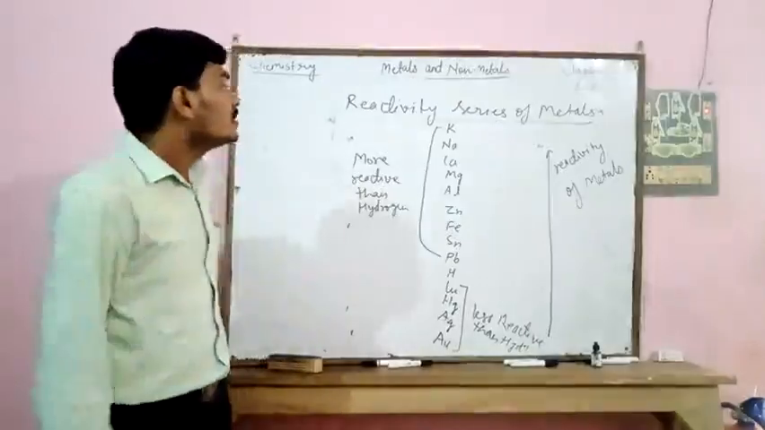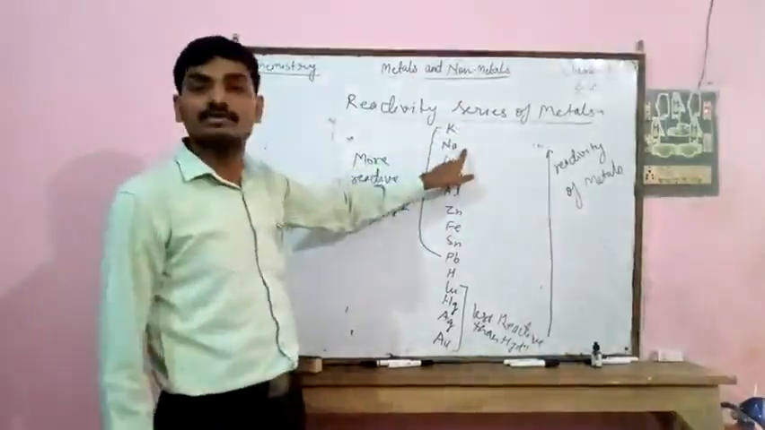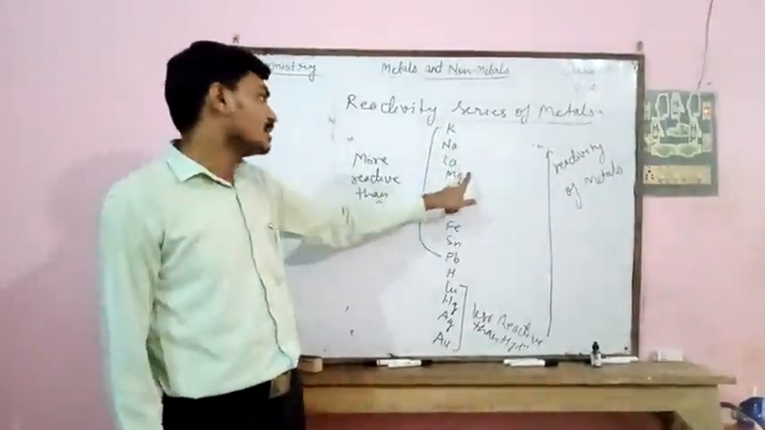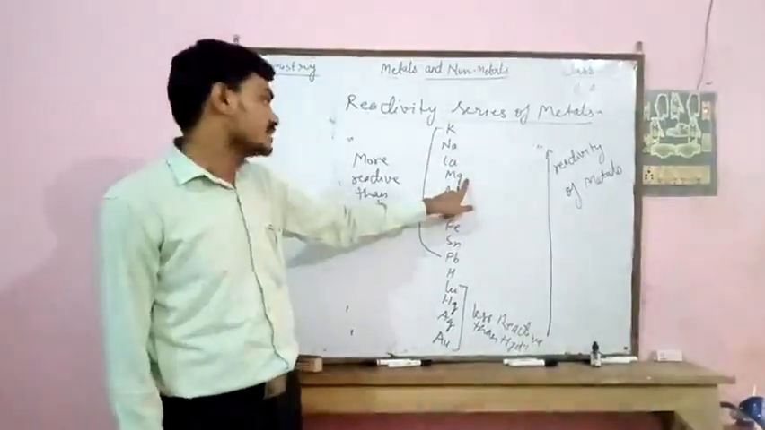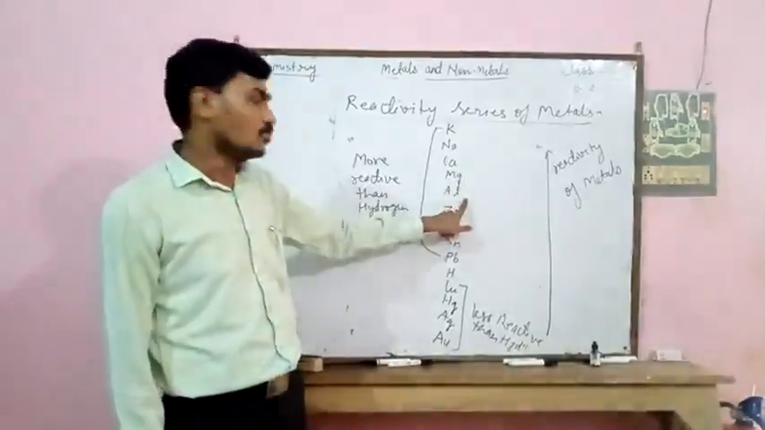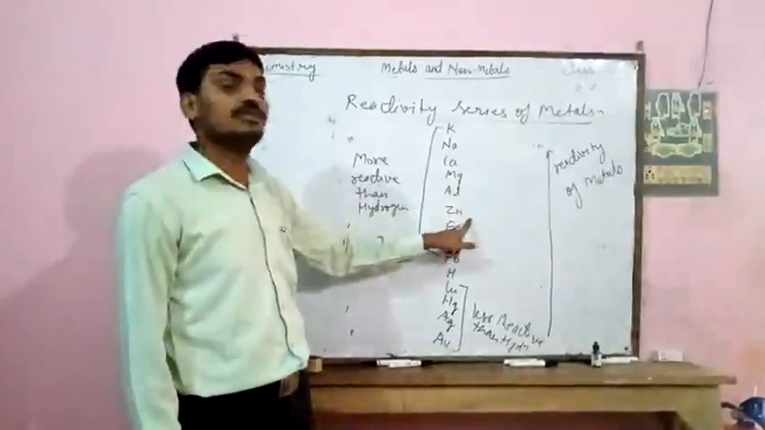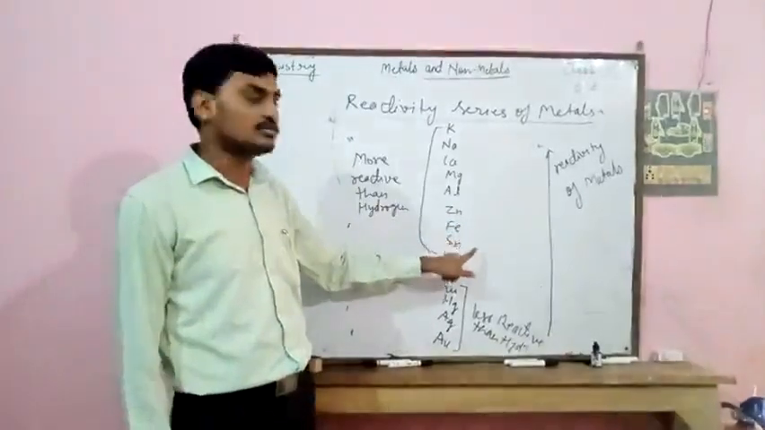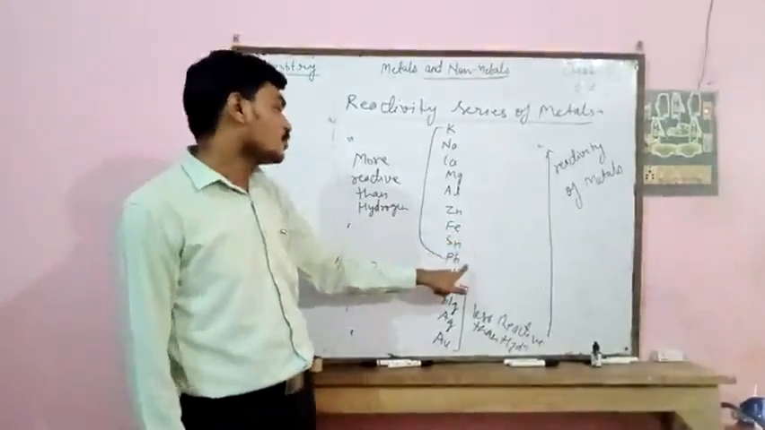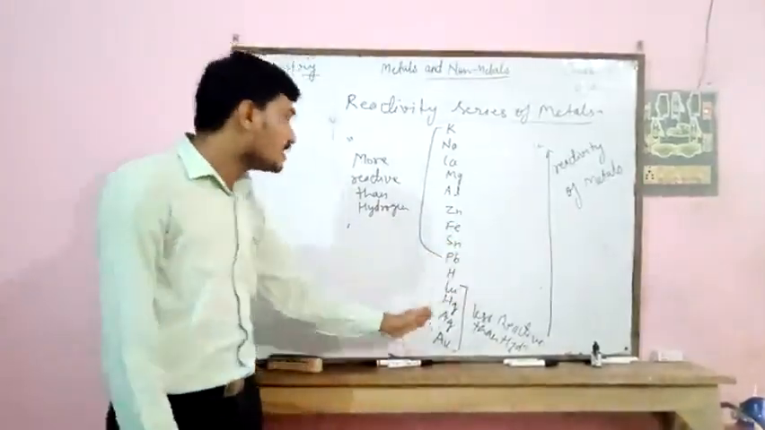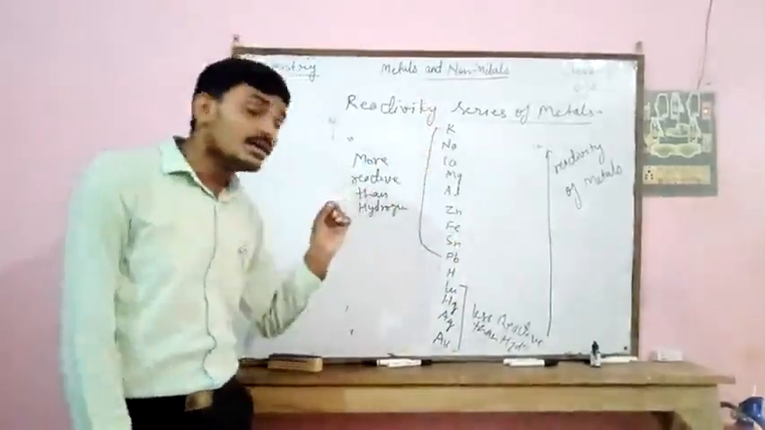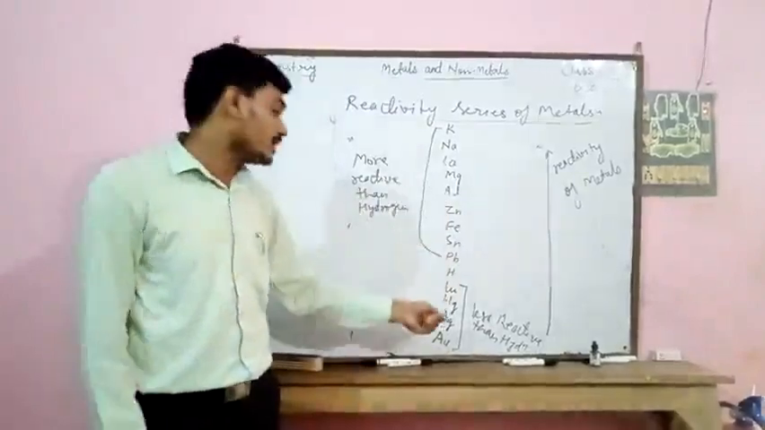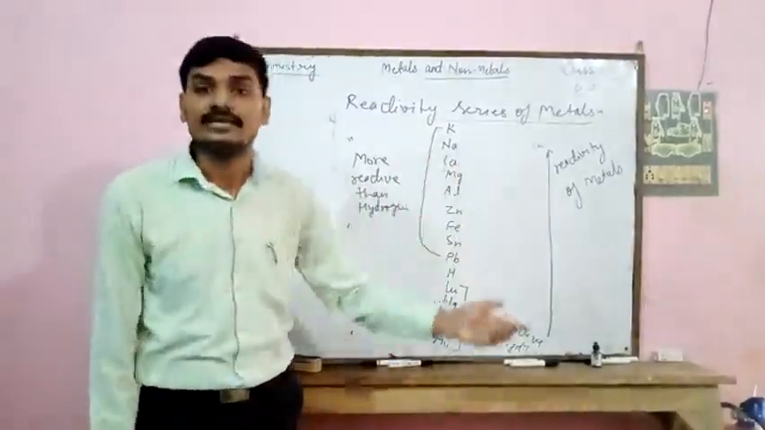For example, potassium is more reactive than sodium. Sodium is more reactive than calcium. Calcium is more reactive than magnesium. Magnesium is more reactive than aluminium. Aluminium is more reactive than zinc. Zinc is more reactive than iron. Iron is more reactive than tin. Tin is more reactive than lead. So this is the reactivity series. If we move from bottom to top, the reactivity increases.